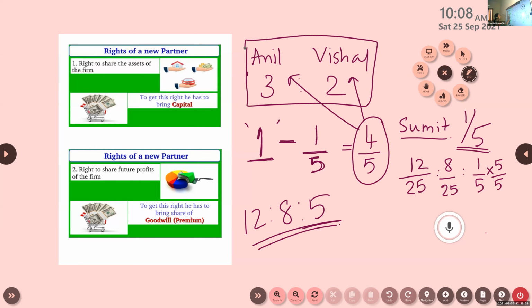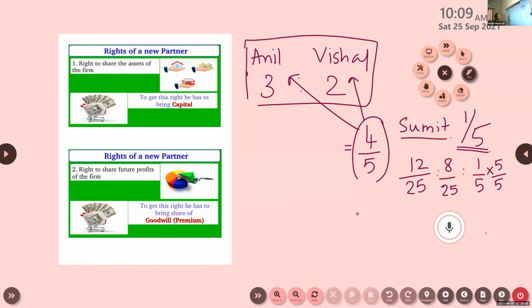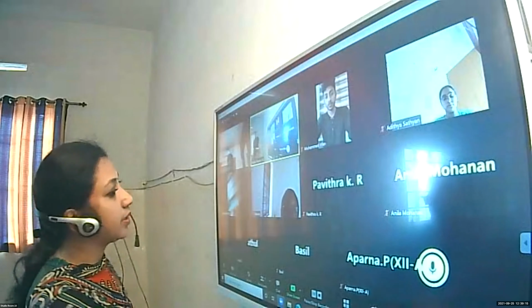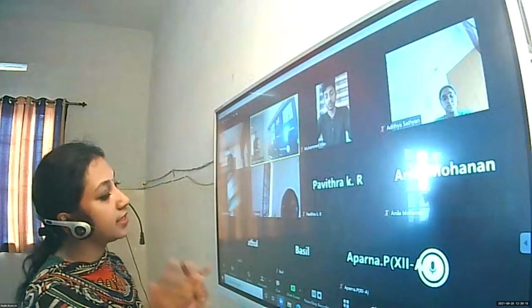Sometimes, as you know, it is MCQ, and you will be asked to find the new profit sharing ratio quickly. For that, I have a simple technique. We will discuss that in the next class. I request everybody to join on time. According to my technique, you don't have to go for this 1 minus new share, and then the old ratio into that. Such calculations are not required. So everybody, please join on time.